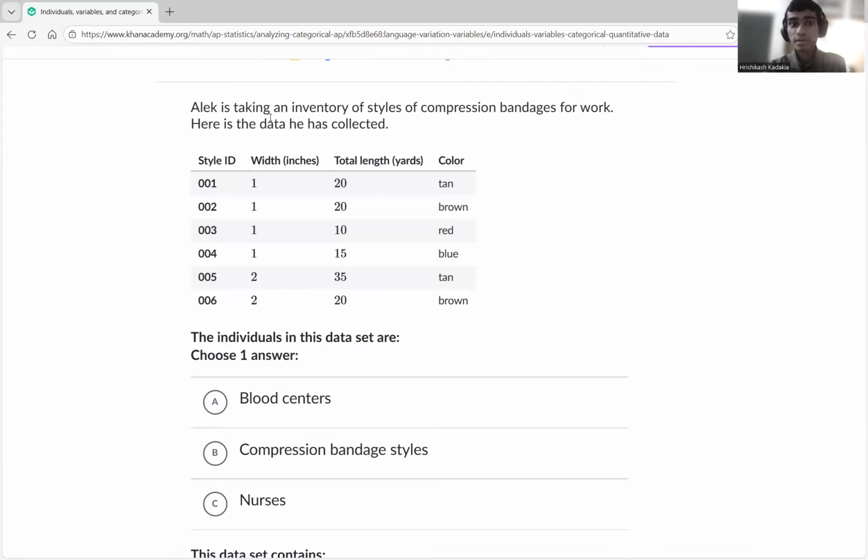And now what is he doing? Remember, he's taking inventory of styles of compression bandages for work. So he's doing everything for compression bandages, taking inventory of styles. Someone could be this style, that style, whatever different styles we could have. By the way, how many styles do we have? Let me check here. Styles of compression bandages: we have specialized, stretchable, rigid, different types. So that way we can say that he is doing everything for the styles.